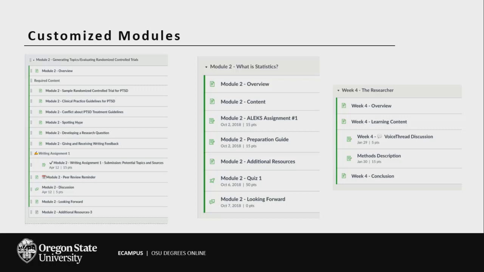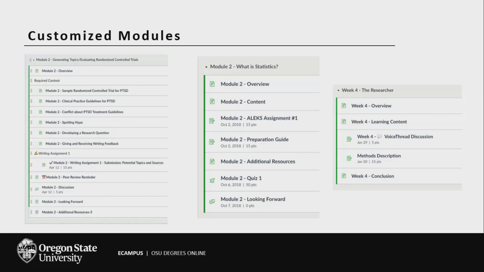You can see here it's customized. Over on this side, this is a WIT course, so there's a lot of instruction to students, and we needed a structure that was going to be very obvious for students so that they can navigate through this writing course. We even put in little icons so that the students knew this is where your writing is, this is where your reading is, this is where your peer review is.